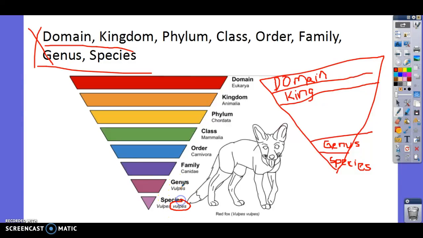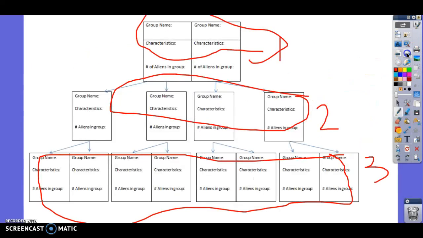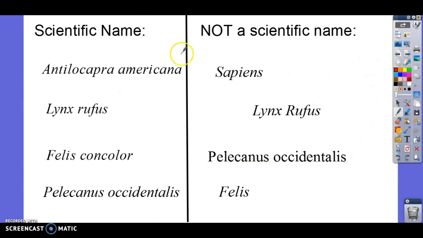So notice, this has two of the same names for genus and species. Genus is Vulpes and species is Vulpes. That's okay. That happens sometimes, okay? Sometimes scientists don't get very creative, all right? Okay, so moving on. Here we have scientific names, okay?